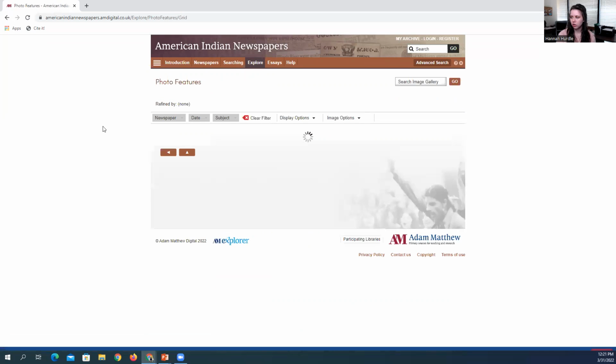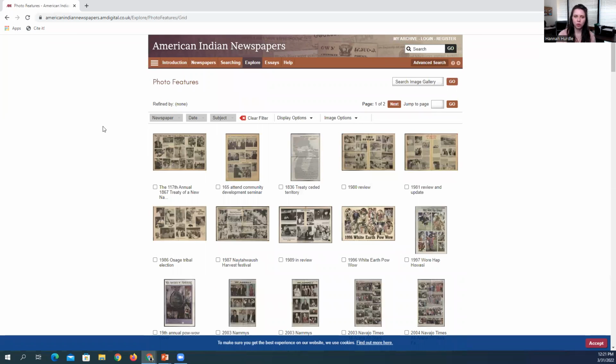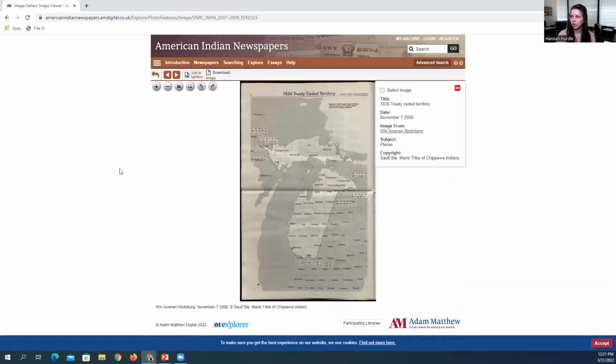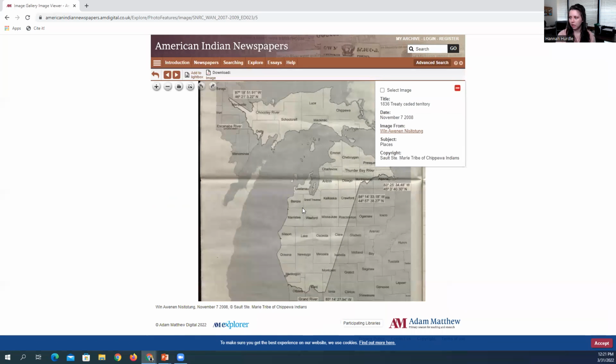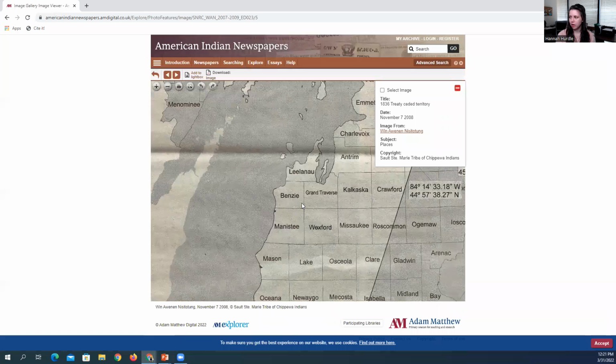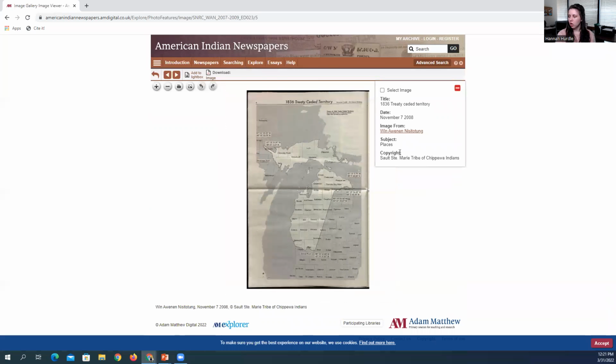There are photo features. Like any other resource in the database, you can save these to your archive if you have an account. You can also print it out, download it as a PDF, etc. And like the others, you can zoom in and out on it. You have some metadata on it. So you have a bunch of different options that you can choose from.